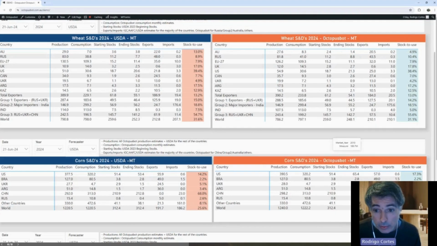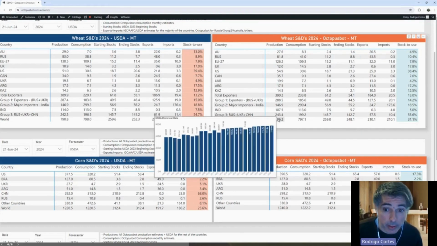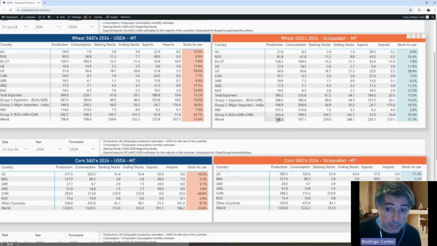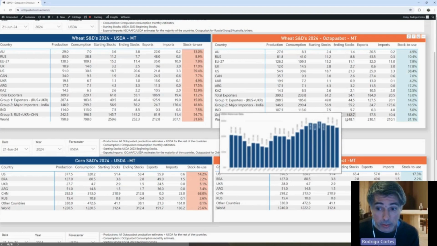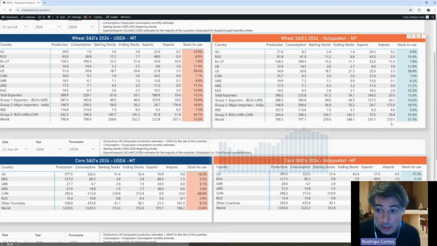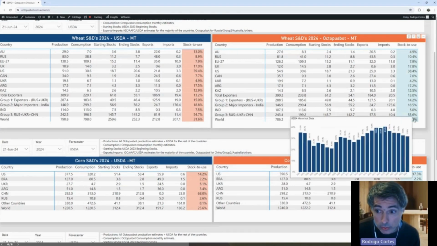Okay. So finally, if we look at the world ending stocks, the world S&Ds, in summary, we have another deficit year, like the last 5 years in a row. So we have 786 in comparison to 787. So that's 11 million tons of lower ending stocks in comparison to the starting stocks. And if we look at the stock to use, it's quite low in comparison to the last few years.